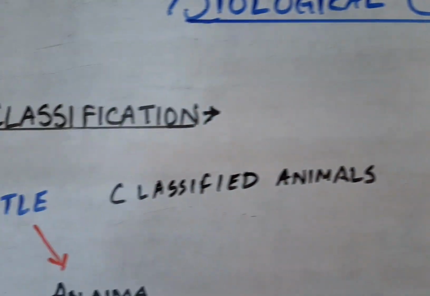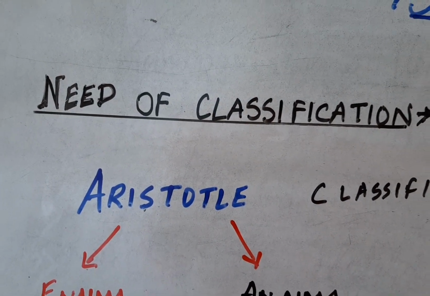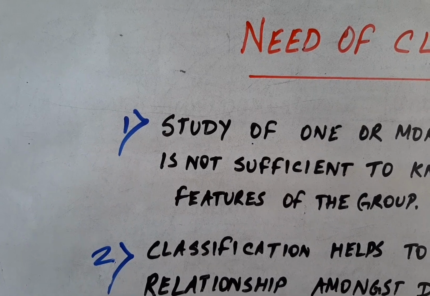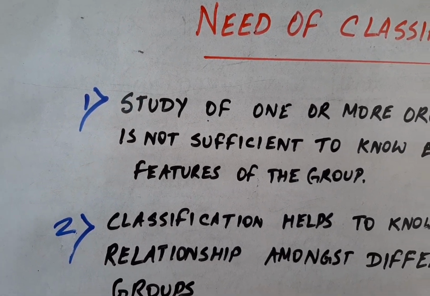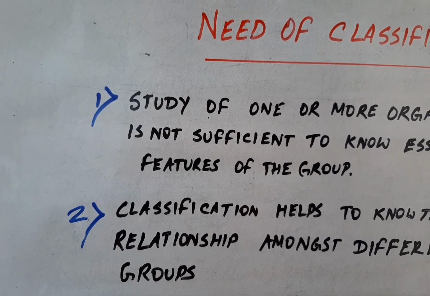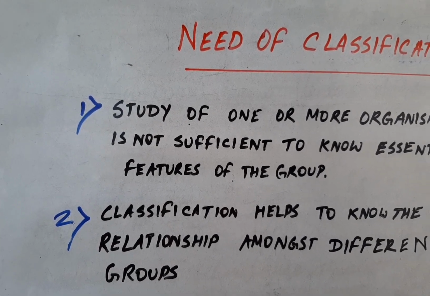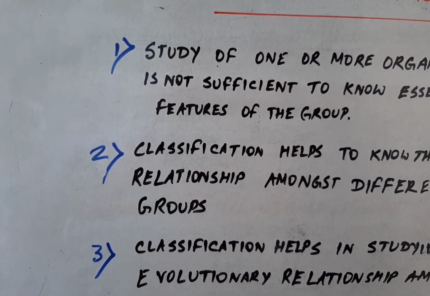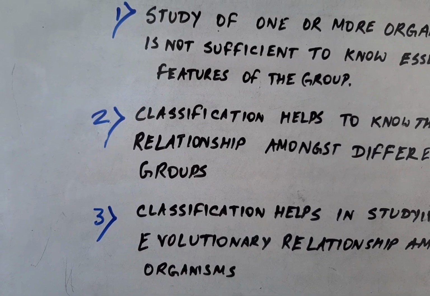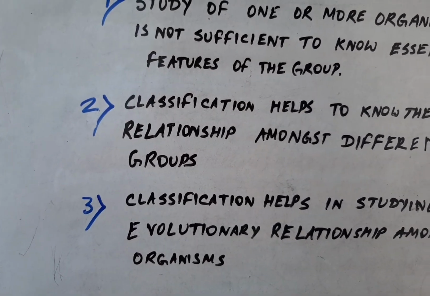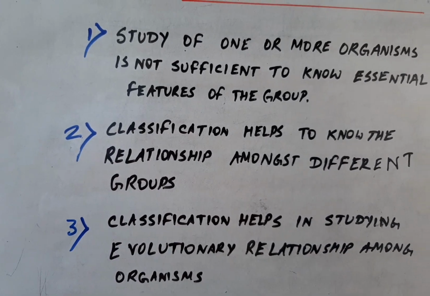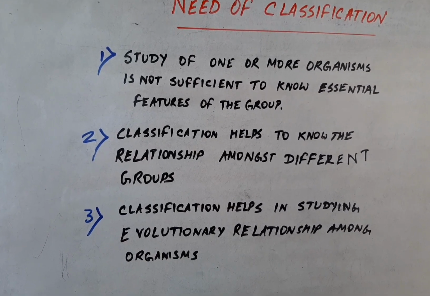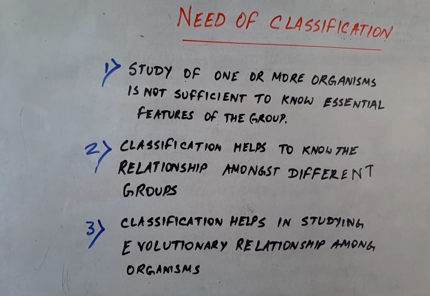So what are the needs of classification? Let me discuss. The first point: study of one or more organisms is not sufficient to know the essential features of the group. Thus classification is very important. Second, classification helps to know the relationships among the different groups of organisms. And third, classification helps in studying evolutionary relationships among organisms. That is, the phylogenetic relationships are important to study which are related to one another. So these are the needs of classification system.